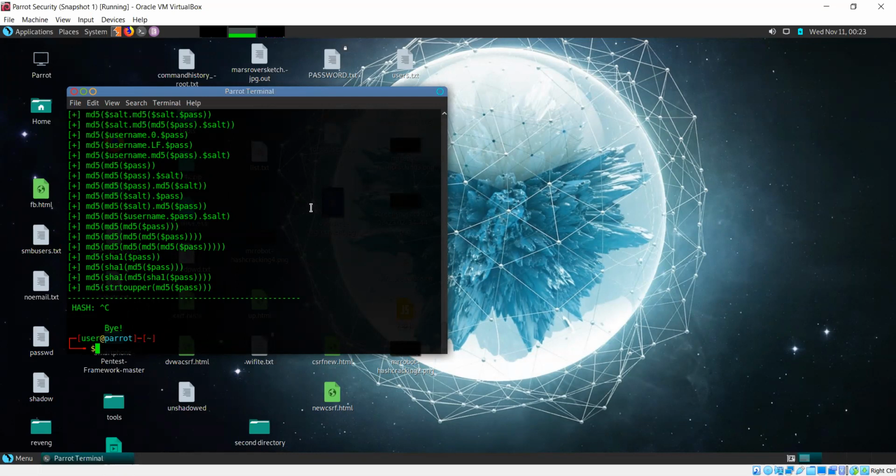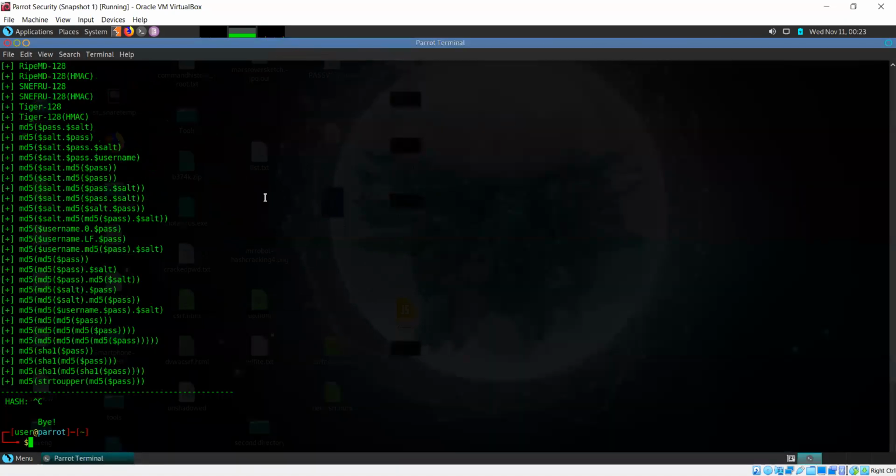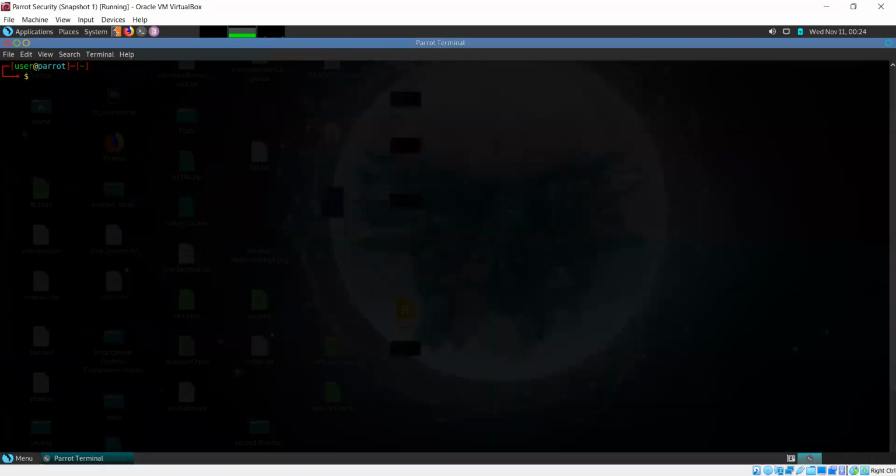Now we have talked about tools. Yesterday I gave you an introduction on penetration testing. Now I'm going to move on to Metasploitable. That's the first machine we'll be targeting, a Metasploitable machine.